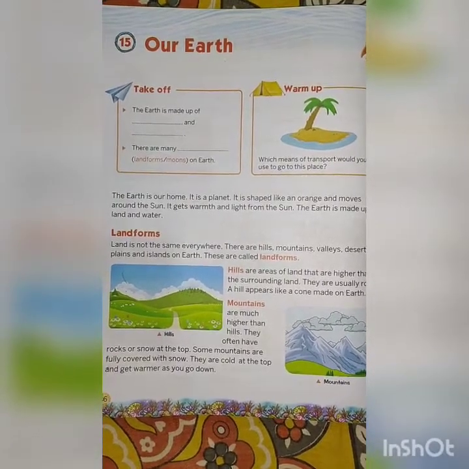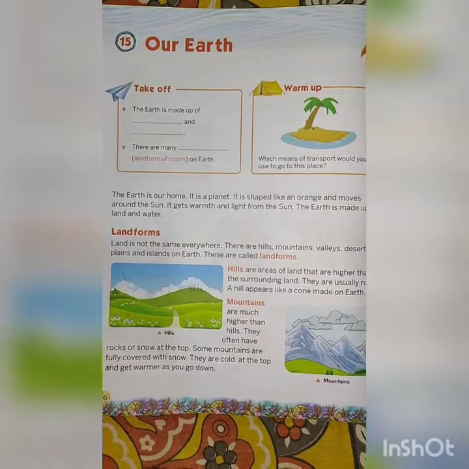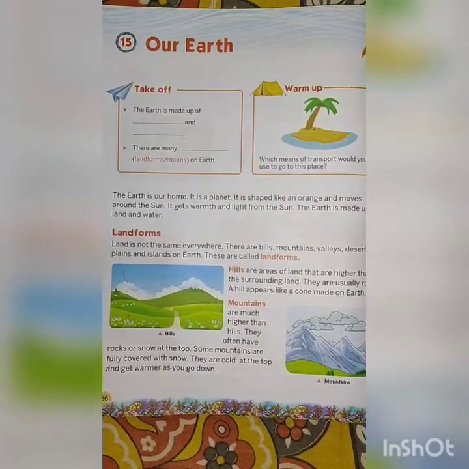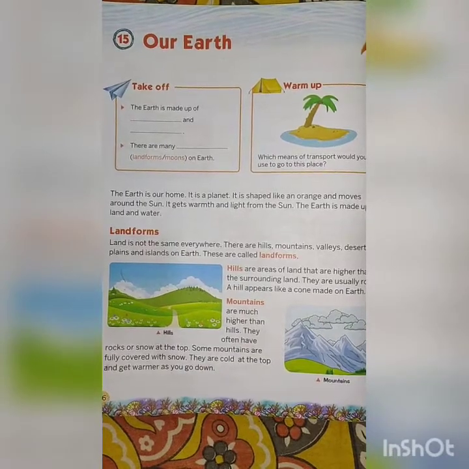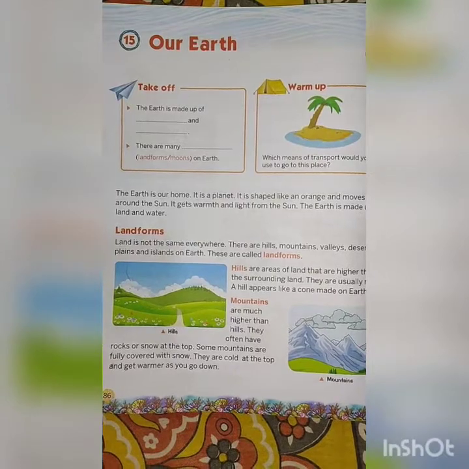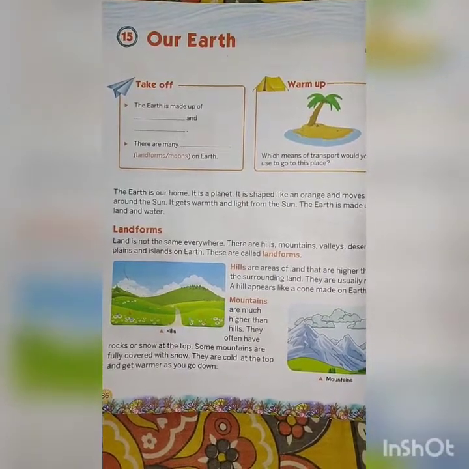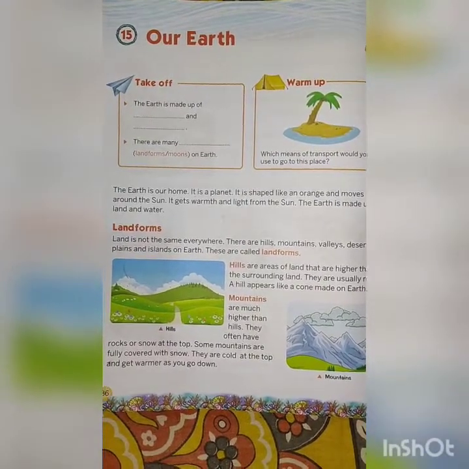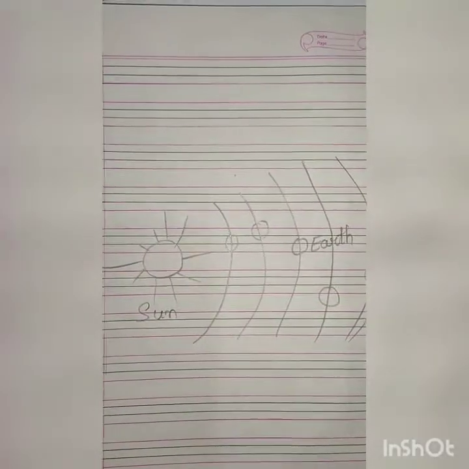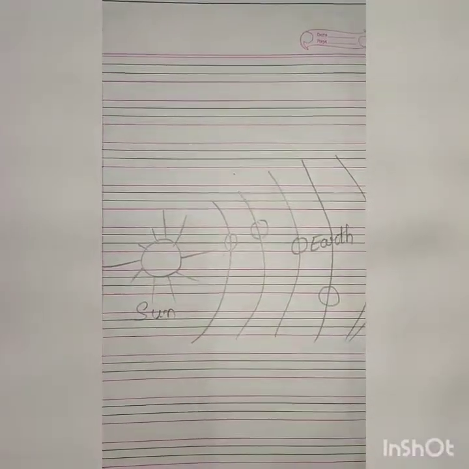There are 8 planets. What are they? They are Mercury, Venus, Earth, Mars, Jupiter, Saturn, Uranus and Neptune. Earth is the third planet. So children, Earth revolves around the sun.